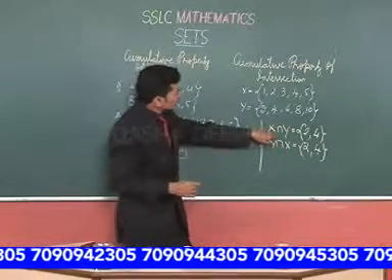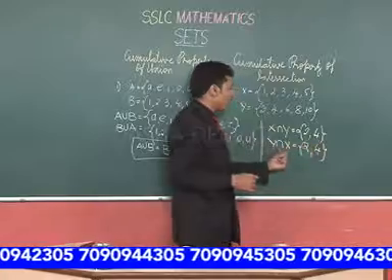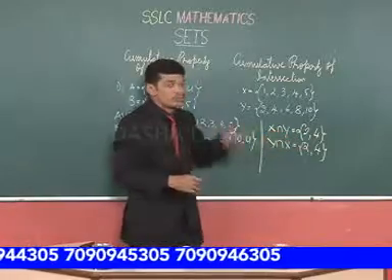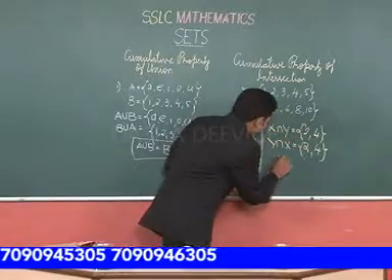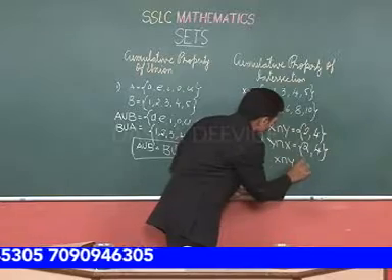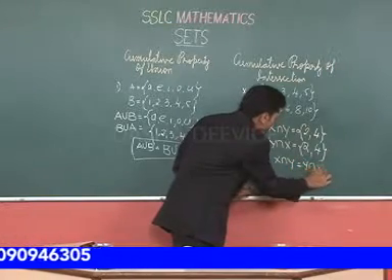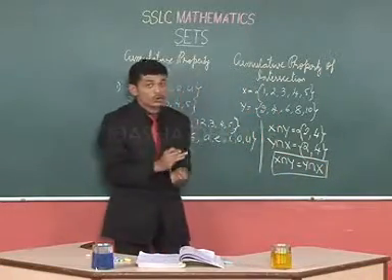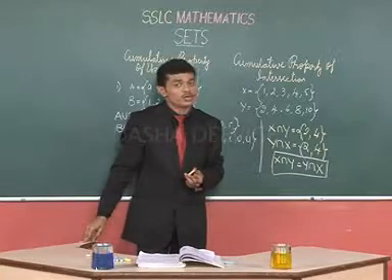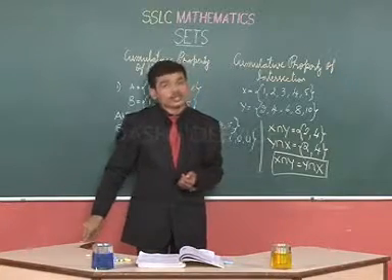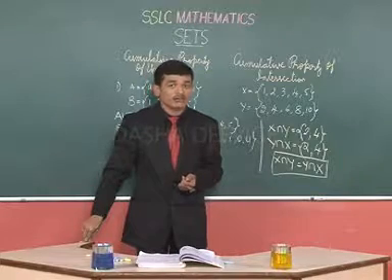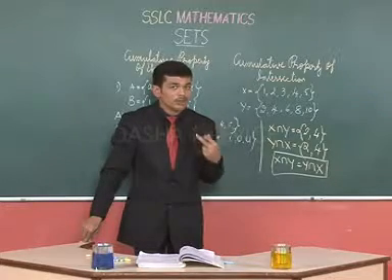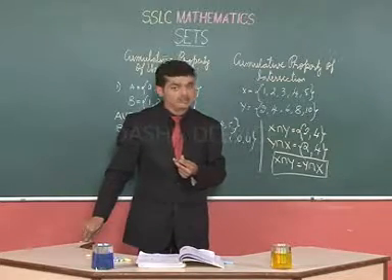See here, X intersection Y gives you a set, Y intersection X gives you a set, and both of them are the same. So we can say that X intersection Y is equal to Y intersection X. So even the intersection operation follows the commutative property. So both union and intersection have the commutative property. Now you will understand it much better when we solve problems regarding this.